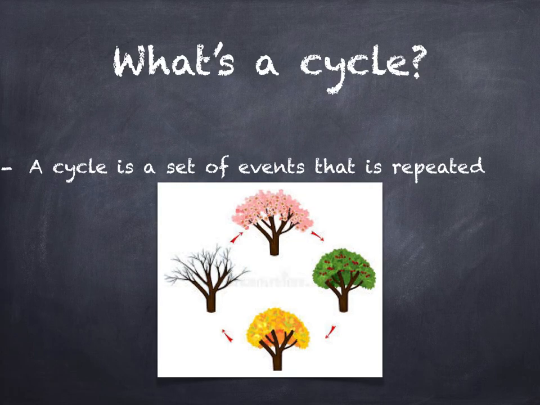So, to start, we're going to talk about cycles. A cycle is a set of events that is repeated. Cycles can be short, lasting a few days or weeks, or they can be long, lasting months or years. The seasons are an example of a cycle.